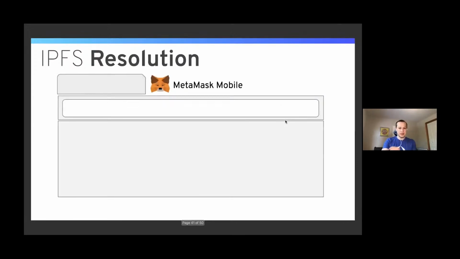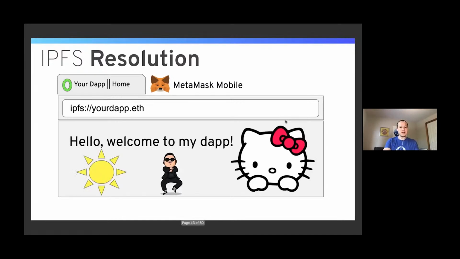So let's say you're on MetaMask mobile. By the way, a bunch of browsers support IPFS websites natively. We've got Opera on Android, Brave on desktop, MetaMask mobile on mobile, MetaMask extension. The Status mobile app also supports it, and then some other ones as well. It's all listed on our website. Go to ens.domains. You can see all of the browsers that support us, browsers and extensions. So you just type in your dApp.eth, and there you go. It's like a normal website.